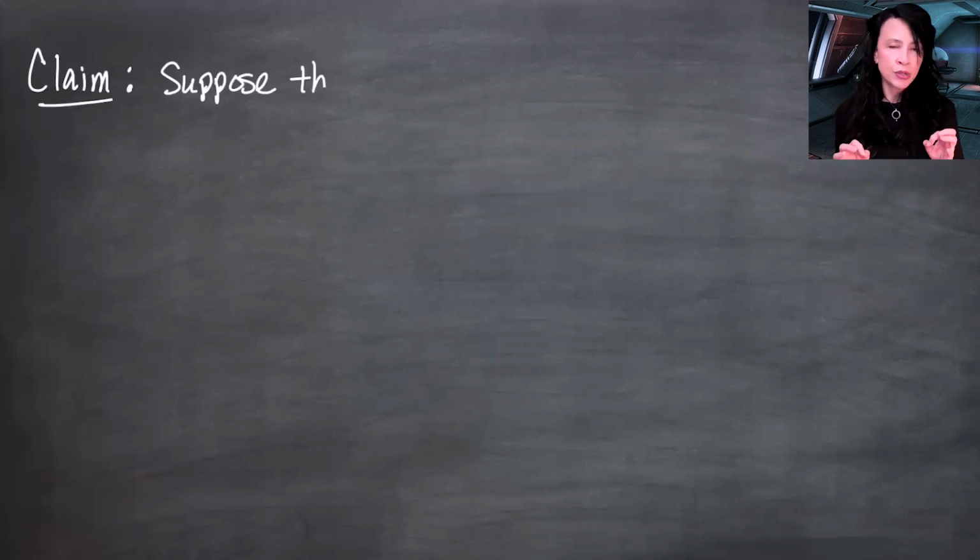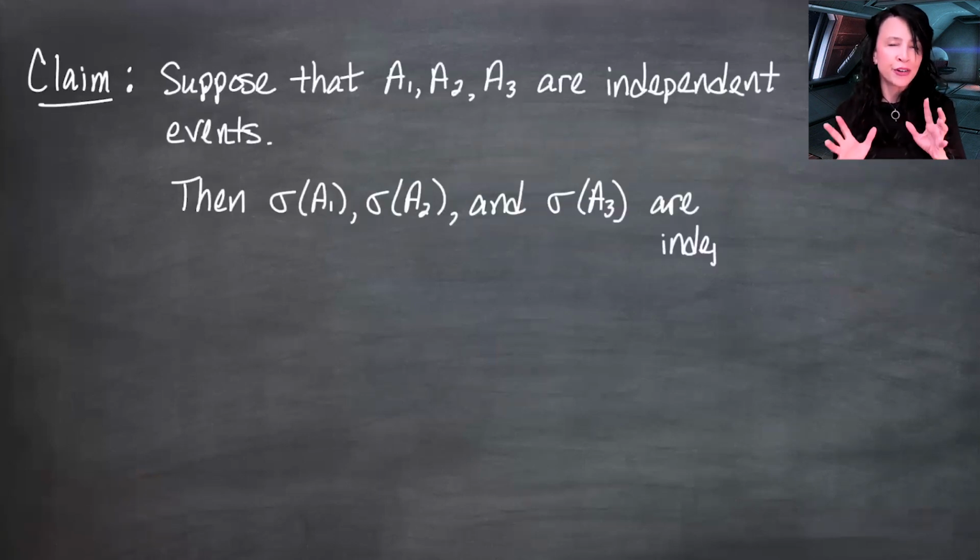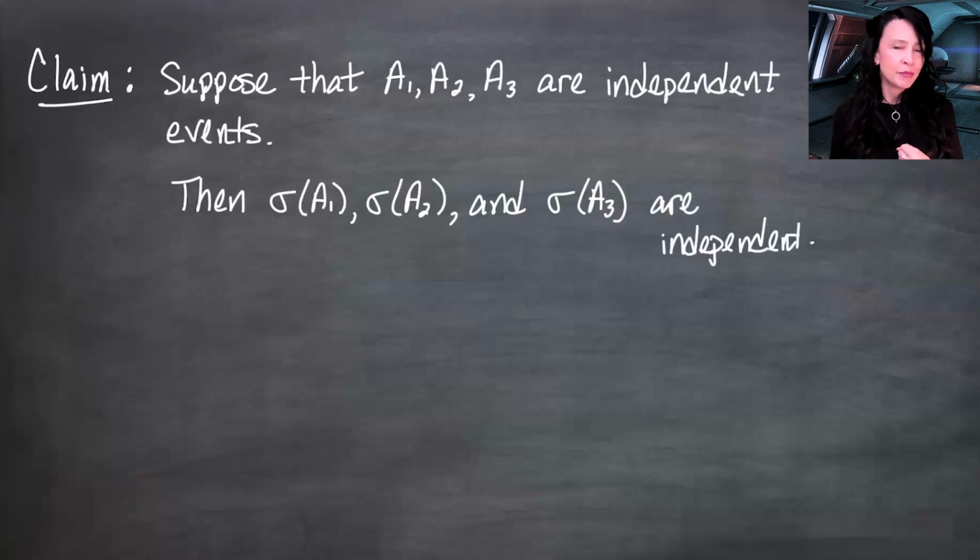Maybe not. I'm going to start out small with three independent events or sets, A1, A2, A3. These are not curly A's. These are not collections. And I claim that the sigma field generated by A1, the sigma field generated by A2, and the sigma field generated by A3 are independent. Now, this should not be surprising for two reasons. Number one, we know that if A1 is independent of A2, then the complements are independent, things like that. And these sigma fields each contain four elements. The sigma field for A1 contains the empty set, A1, A1 complement, and omega. The sigma field for A2 contains the empty set, A2, A2 complement, and omega, etc.